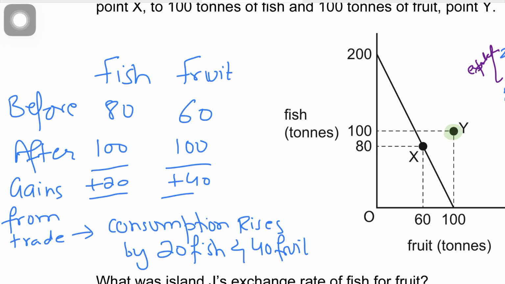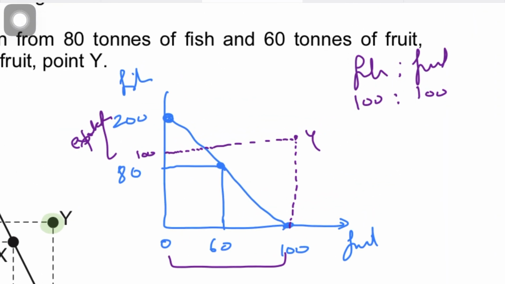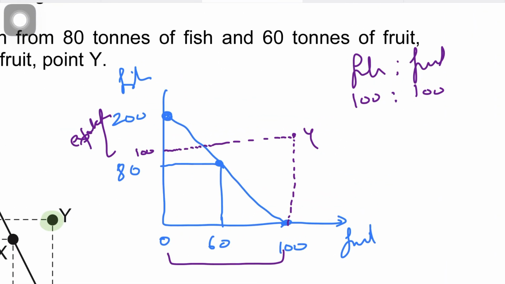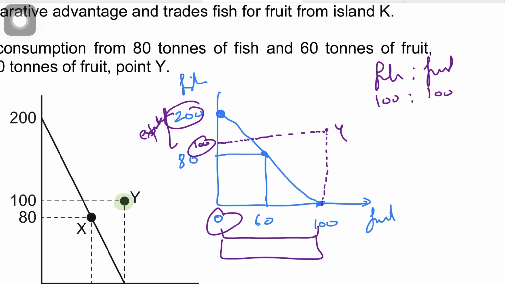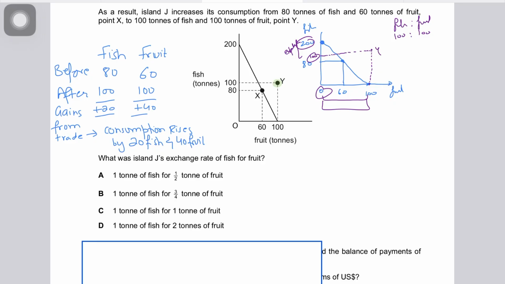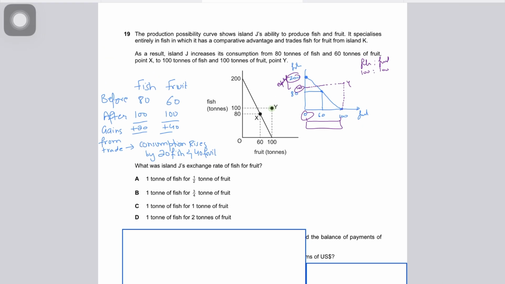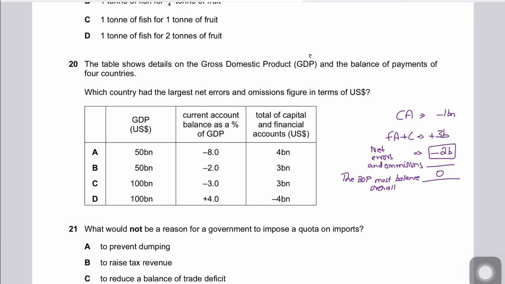So we have benefited. Again, we ended up making 200 fish. We exported 100 fish to country K, and that's why we're only consuming 100 fish now. While we were producing 200 fish, we were producing zero fruit because all resources were diverted to the good in which we had a competitive advantage. And then we imported 100 fruit from country K. So the ratio is 1:1. Got it? 100 fish exported, 100 fruit imported in return. Got it, guys? Now moving on, question number 20.